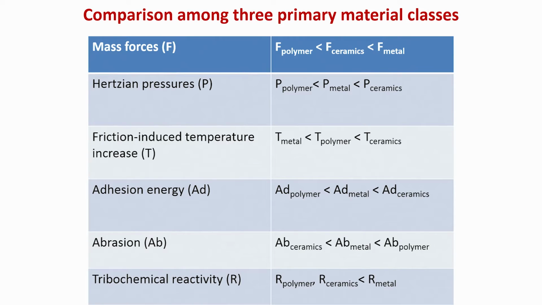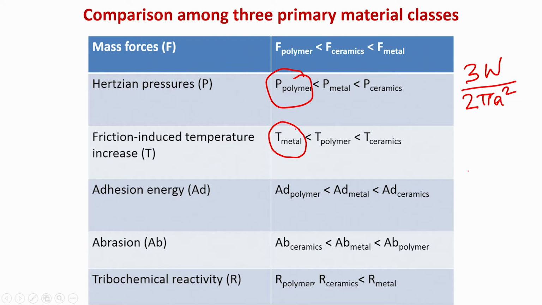Now, based on these considerations, if you see what the Hertzian contact pressures would be, for polymers the Hertzian contact pressure would be fairly lower, because Hertzian contact pressure, if you remember, is 3W by 2πa², where W is the load. And there is also friction induced temperature increase in case of metals. The temperature increase will be lower compared to polymer, because for polymer the thermal conductivity is the lowest, followed by